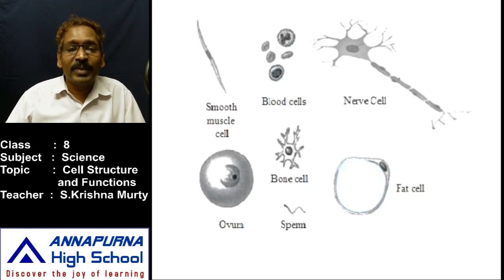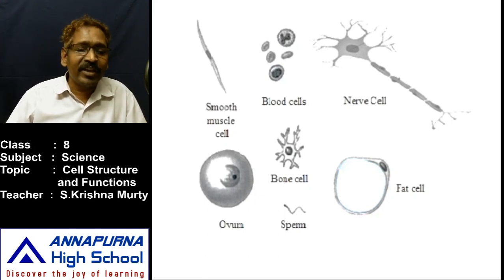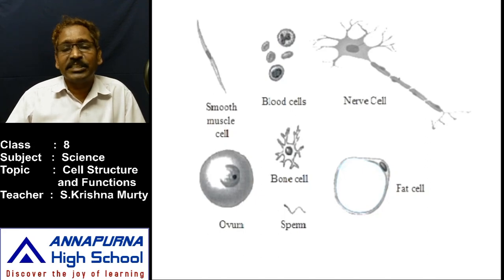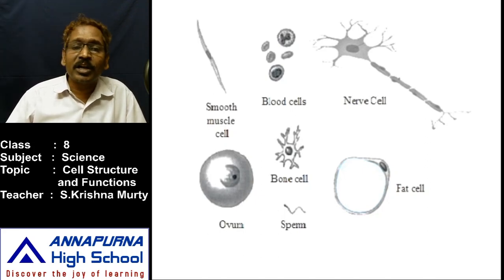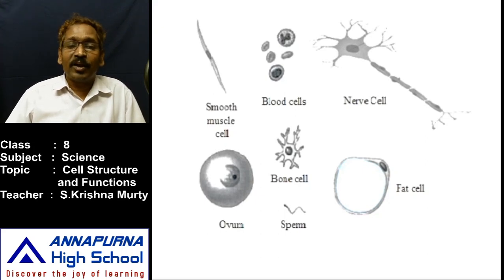The sensory neuron is laid all over the body. Where are the sensory neurons laid on the body? Everywhere. Each and every cell is connected with a sensory neuron, and the motor neurons are also connected with each and every part of the body. In between the sensory neuron and the motor neuron, to connect the spinal cord or the brain, there is another kind of neuron, that is the interneuron. The interneuron acts as an intermediate to pass information from brain to neuron and neuron to brain.